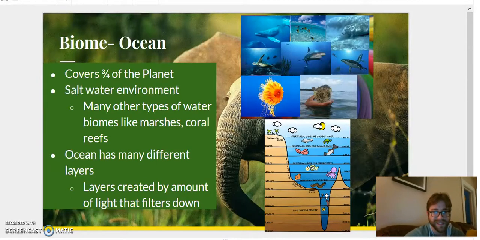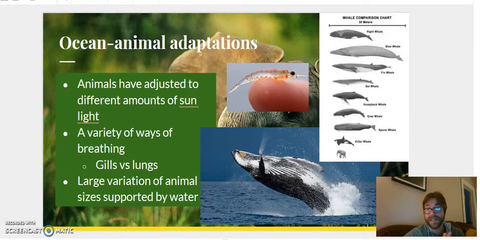All right, let's see if I can do this final slide before I lose my voice. All right, ocean animals. These kinds of animals are adapted to living in the water. They have a variety of ways of breathing. They can breathe through gills. They can breathe through lungs, like what we have, or like what whales have. Being in the water also allows for a large variation of sizes, and these animals have adjusted to living with different amounts of sun. If they live near the top of the ocean, they're going to get more sun. If they live further down, they are going to get a little less sun.